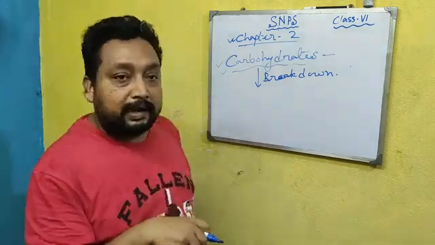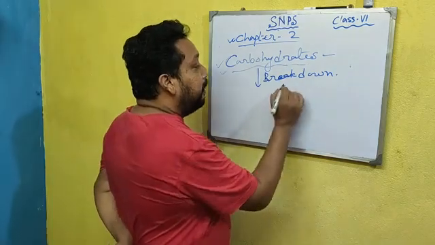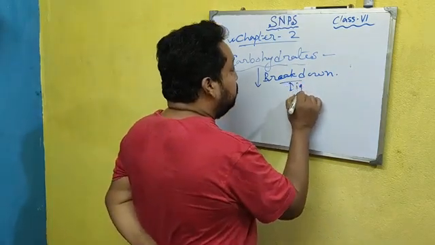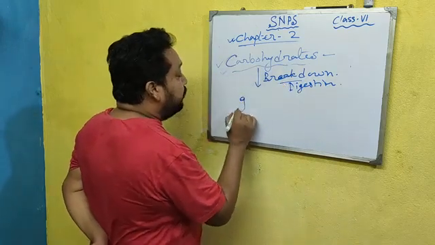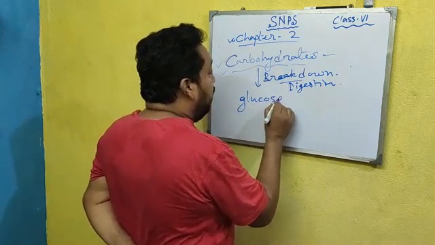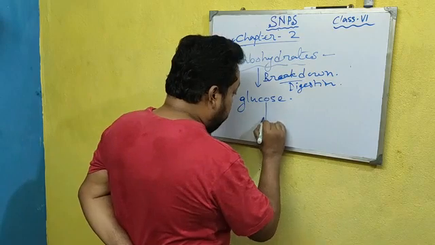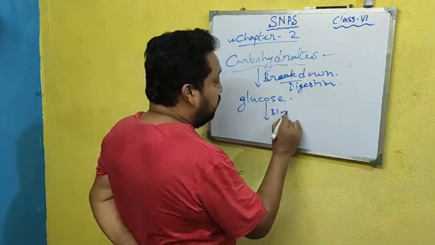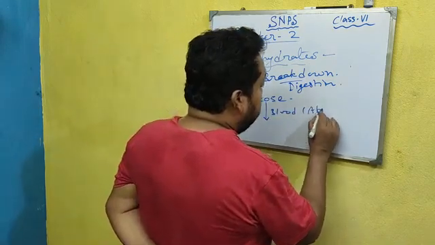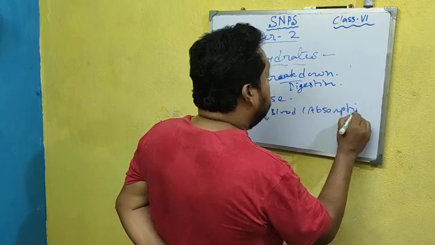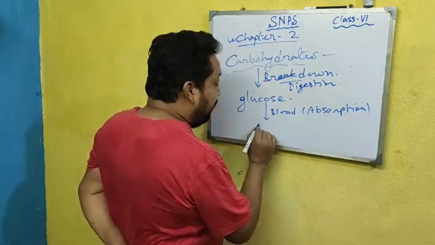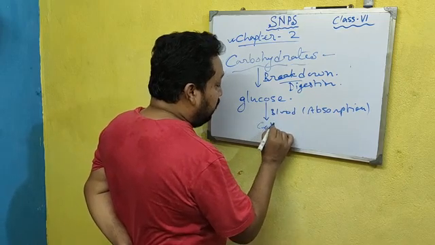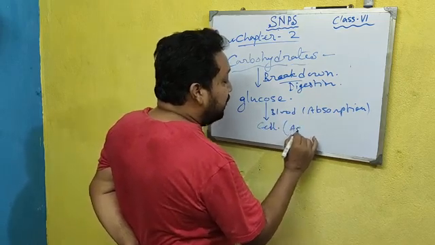When we take carbohydrate, it breaks down, which means digestion. After the digestion, it produces glucose, and that glucose goes into the blood. That is absorption. After the absorption, it goes through the blood and enters into the cell. Then it is known as assimilation.